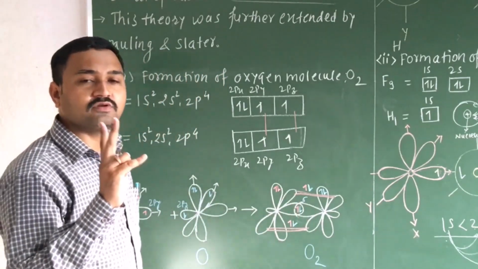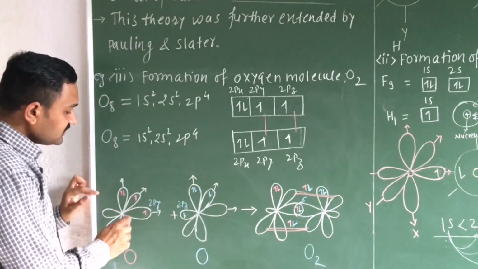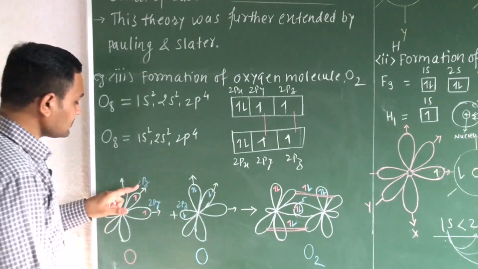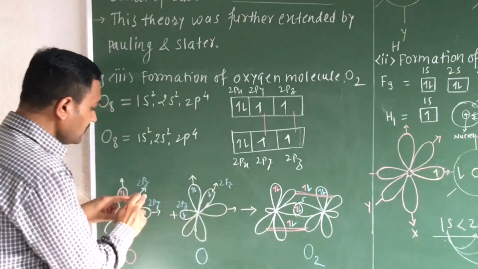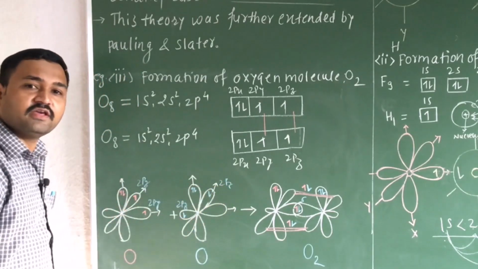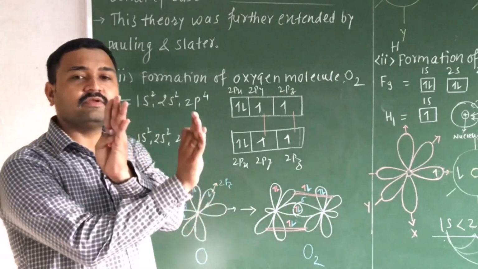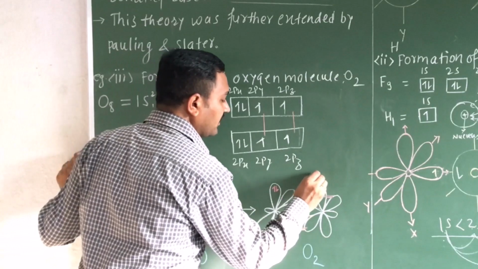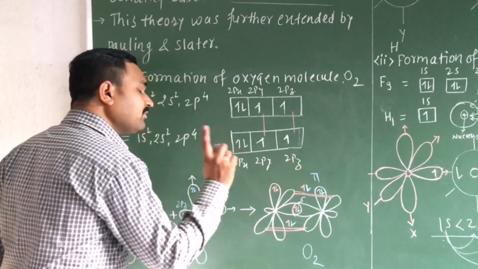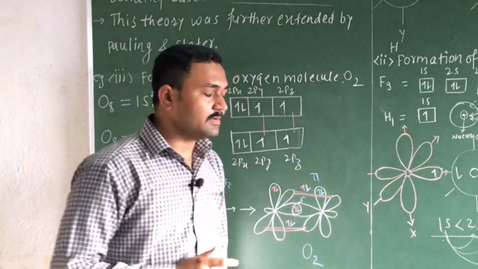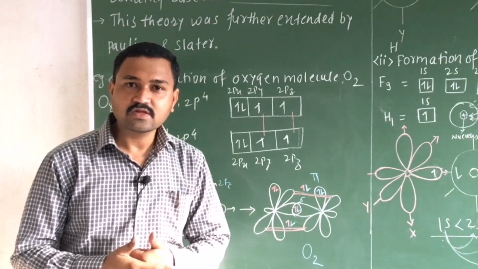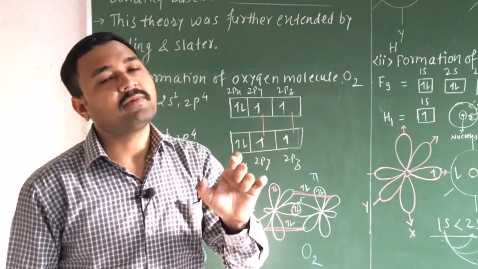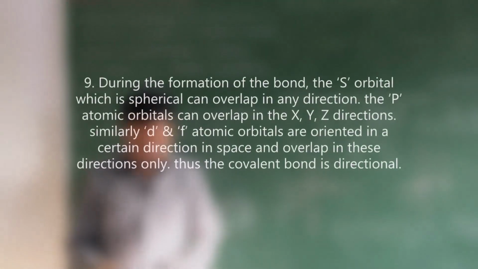Remember, the covalent bond has 2 types, sigma and pi. And let us consider this is your 2pz atomic orbital. The 2pz atomic orbitals of each atom overlap laterally, and they will form the pi bond here. This is also a type of covalent bond. Postulate number 8 says the number of unpaired electrons is equal to the number of bonds formed by that atom.